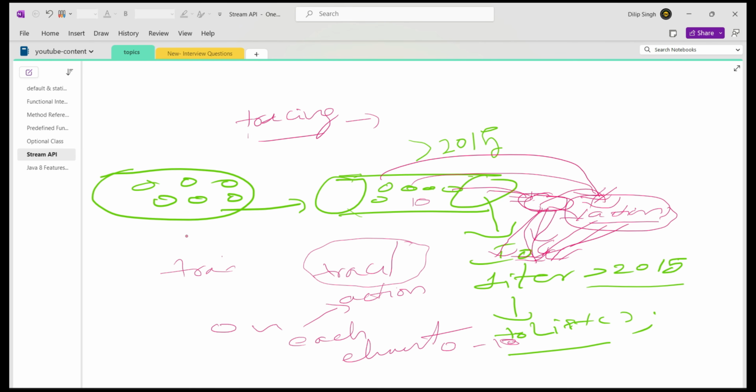So in between any operations, if you want to perform an action without impacting the source and resulted streams, then you can use the peek method. So let's see a requirement here and how we can implement it.